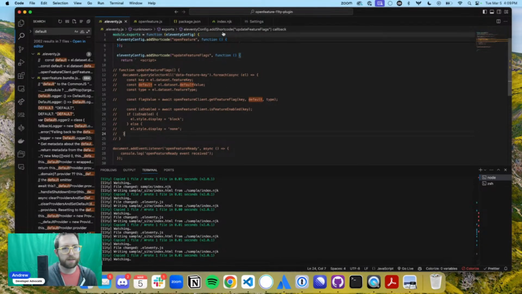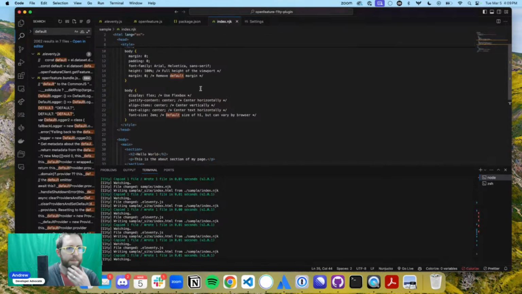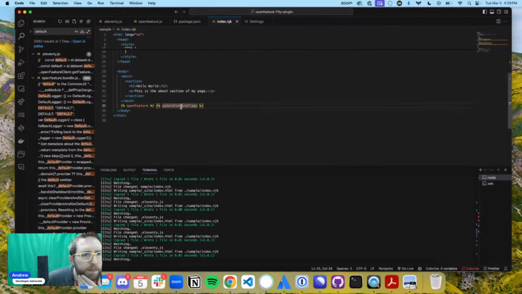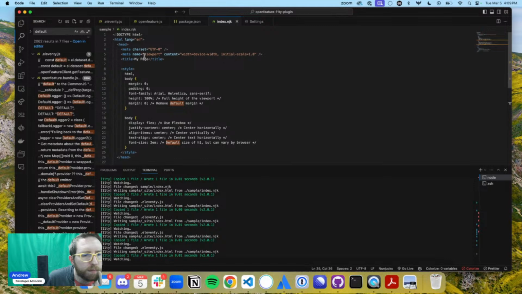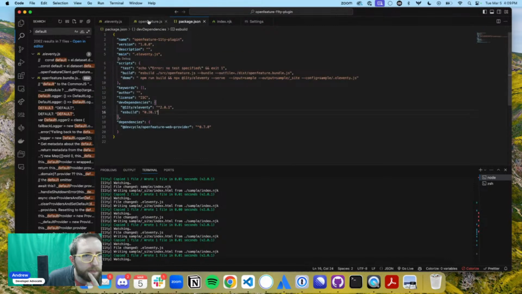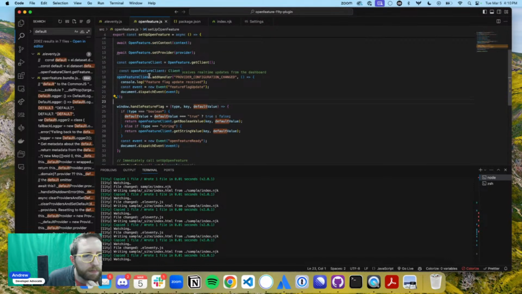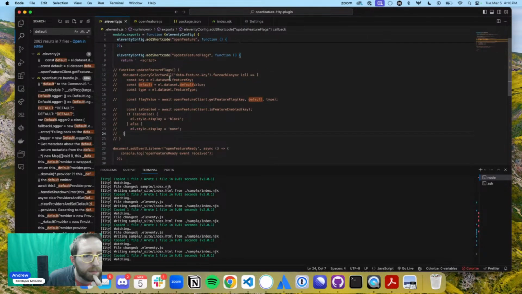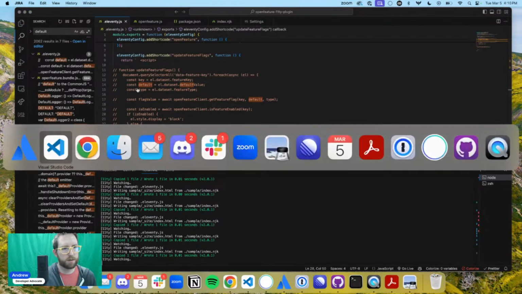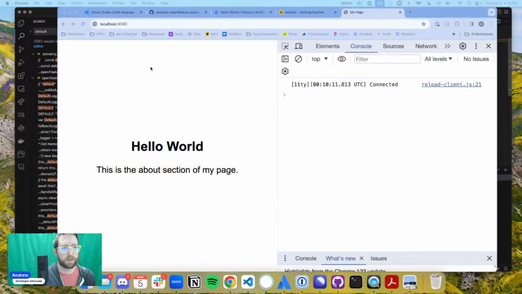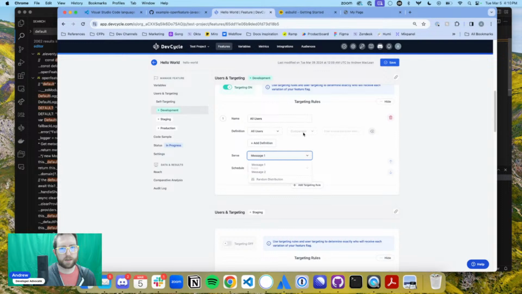Could be just because this doesn't need to be. Maybe just because this doesn't need to be async. Could be it too. Let's see if that updates.